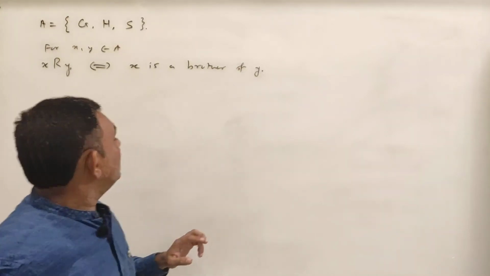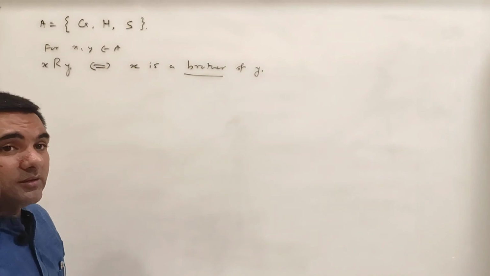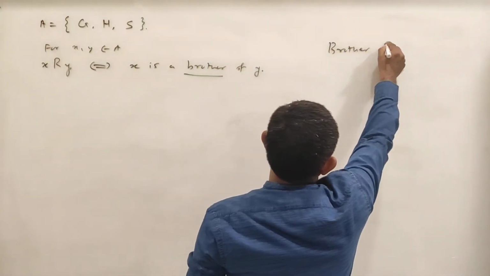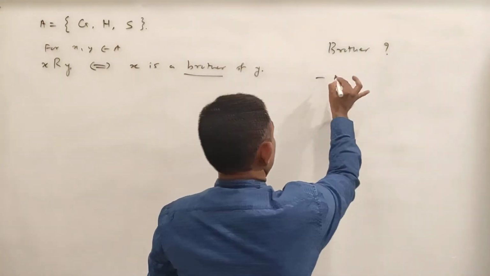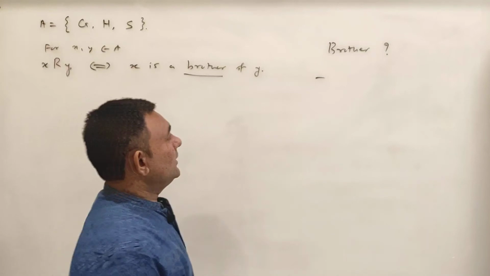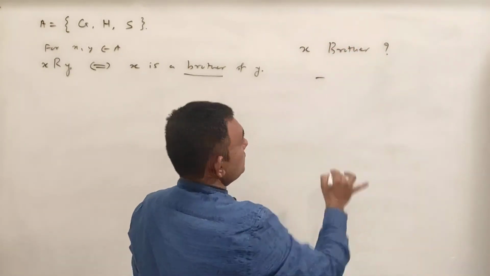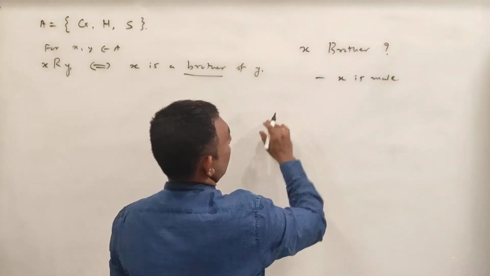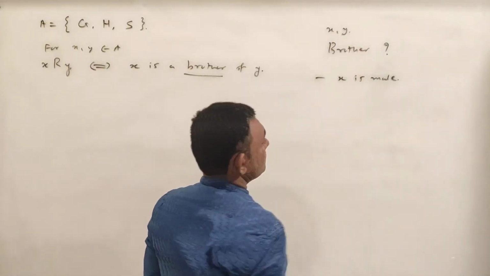Okay, so for that we have to make clear the definition of brother. What do we mean by brother? Brother means what? What is the definition of brother? So we define what is brother. So first condition, when we say that X is brother, X is male. When I say that X and Y are brothers, it means what?